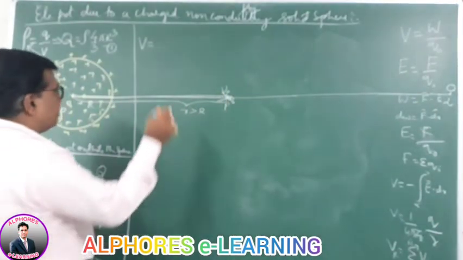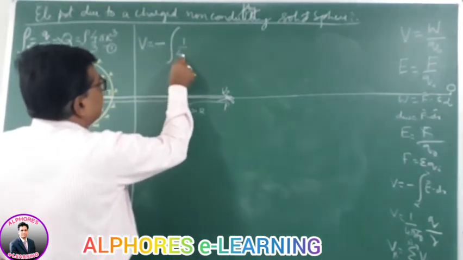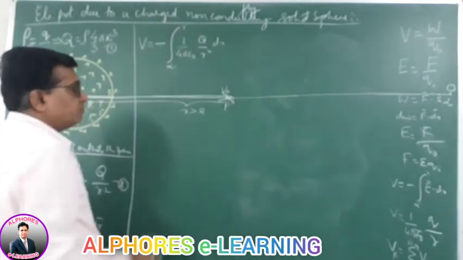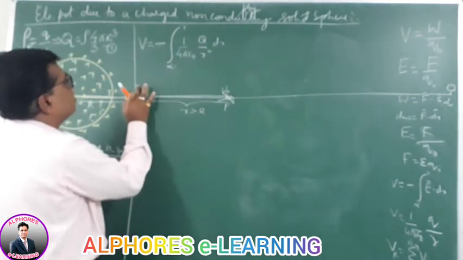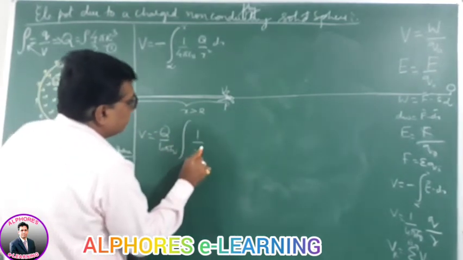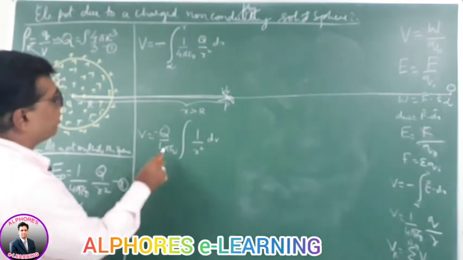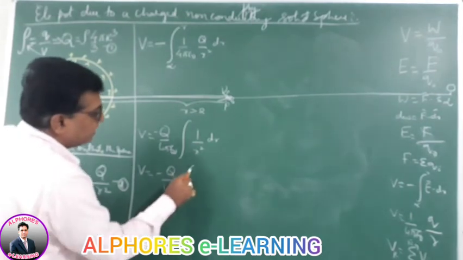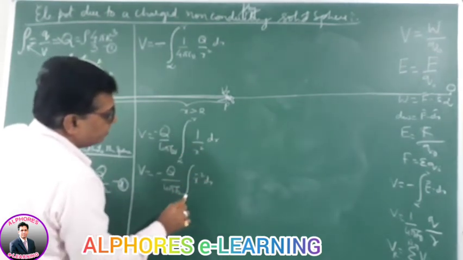So therefore, V is equal to minus integral of E, the electric field due to this charge, which is 1 by 4 pi epsilon naught capital Q by R square dr, from infinity to R. So therefore, potential V I can write, taking the common terms out, V is equal to minus Q by 4 pi epsilon naught integral 1 by R square dr. It is the integral of 1 by R square, which is R power minus 2 dr, from infinity to R.